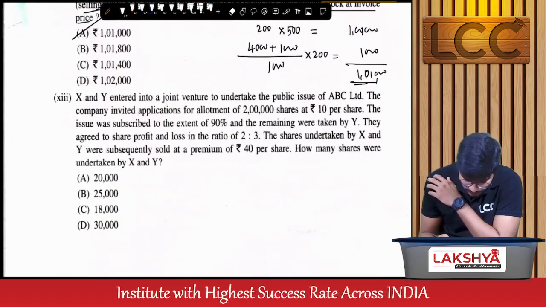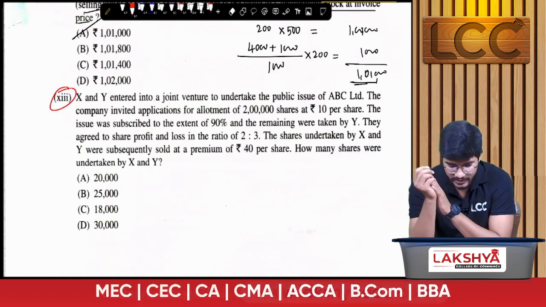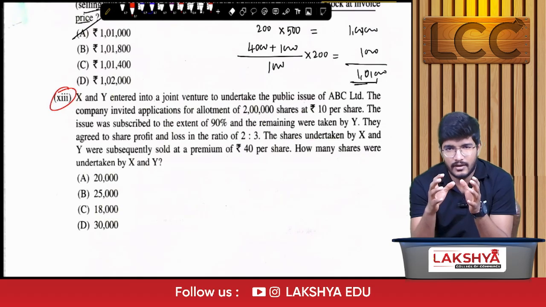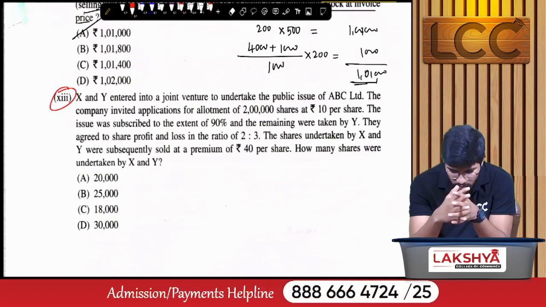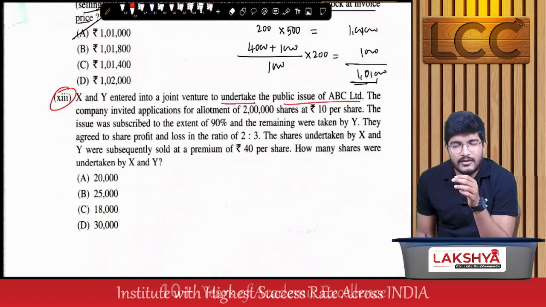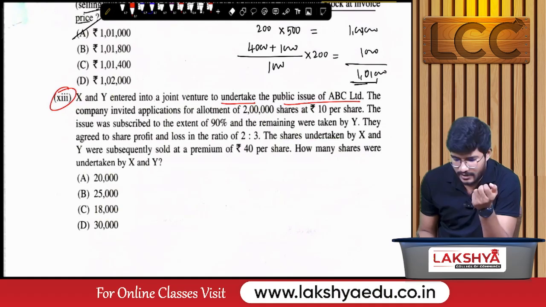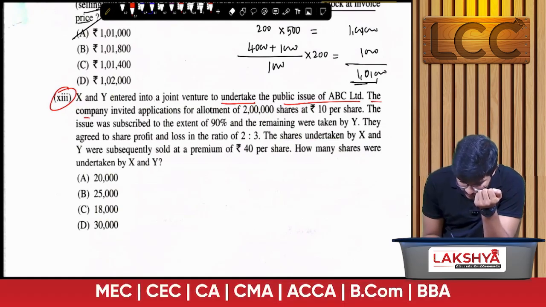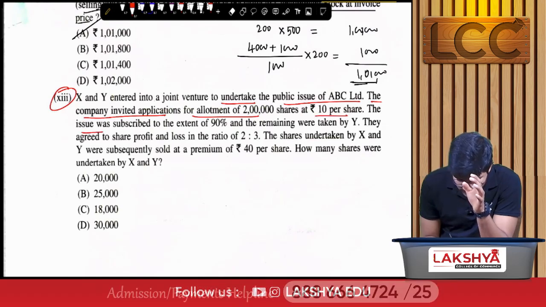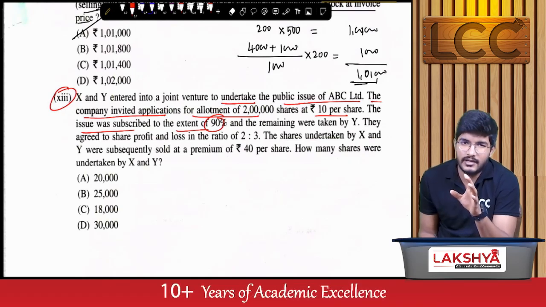Next, the 13th one. X and Y entered into a joint venture. So these two persons, X and Y, are doing a particular economic activity on a joint control basis, and they undertake the public issue of ABC Limited. That means they are doing the economic activity of underwriting. Now the company invited applications for allotment of 2 lakh shares at 10 per share. The issue was subscribed to the extent of 90%. X and Y both are in an underwriting agreement